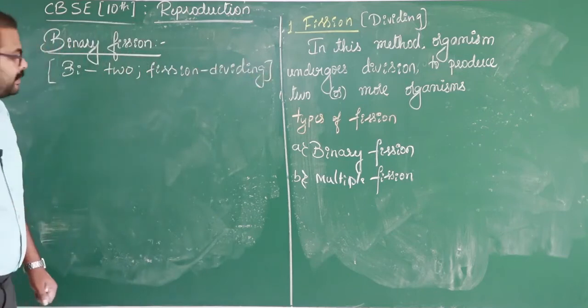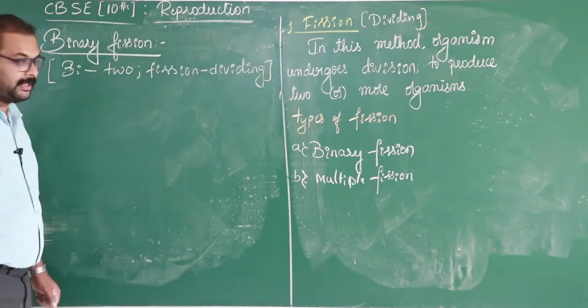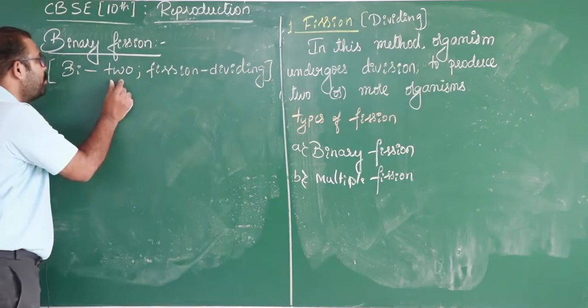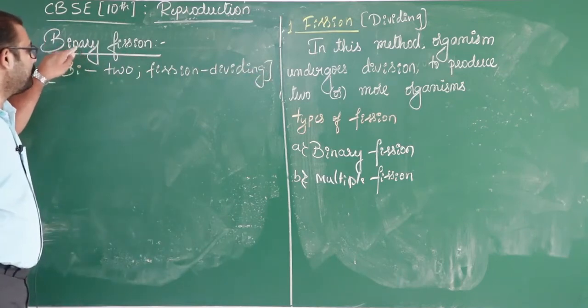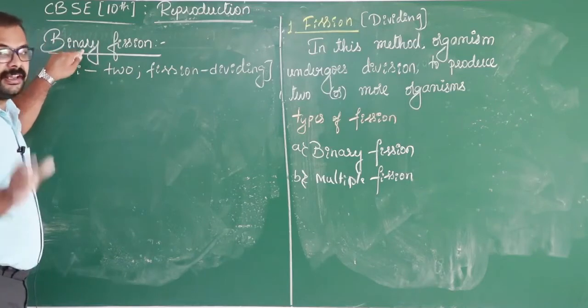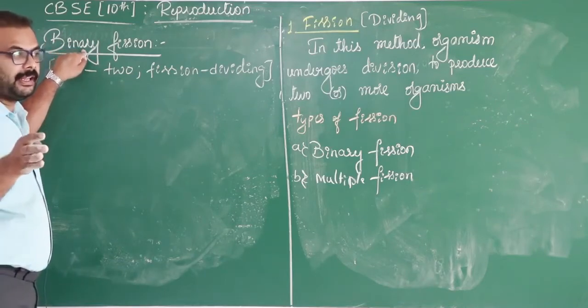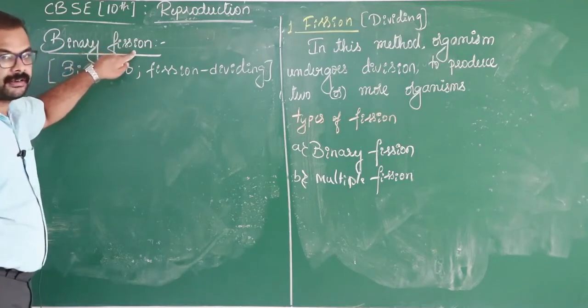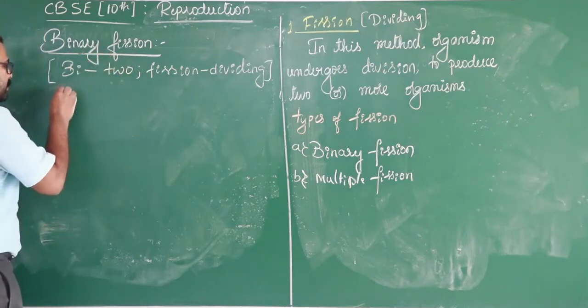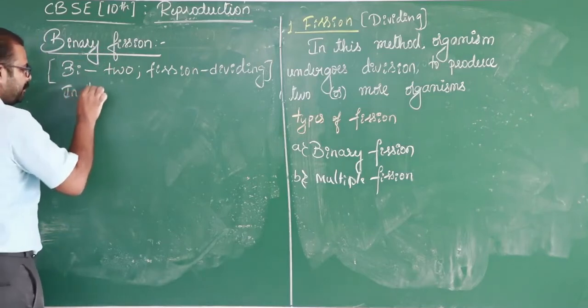If an organism on dividing produces only two organisms, then that method of fission is what we call binary fission. Once again, if the organism on dividing produces two organisms only, then the method of fission is called binary fission.